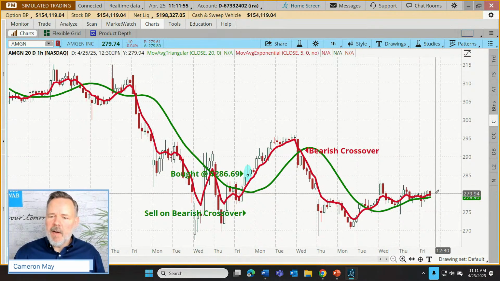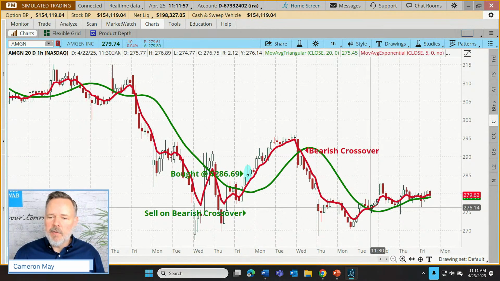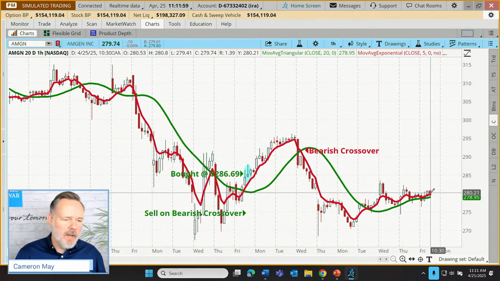So this is where we find ourselves right now. We did get another bullish crossover right here. I'm just going to leave this trade on.